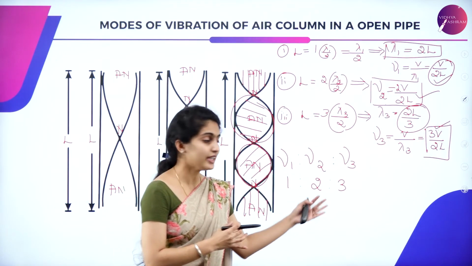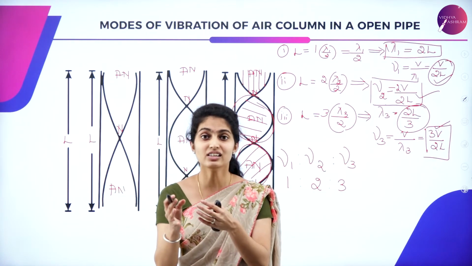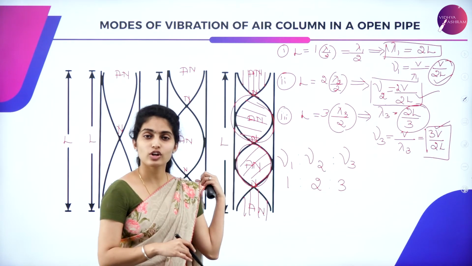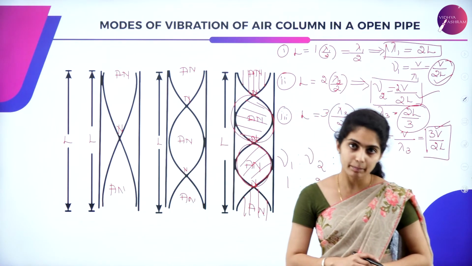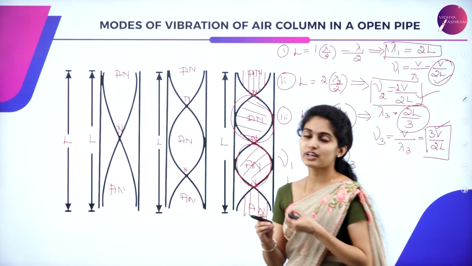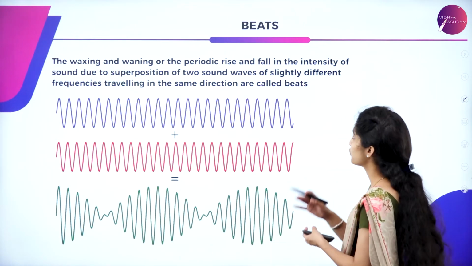Harmonics are in natural numbers, that is 1:2:3, in continuous numbers. That is all about the modes of vibration of air columns in an open pipe. So you have studied the modes of vibration in open pipe as well as closed pipe for now. Now let us move to the beats.